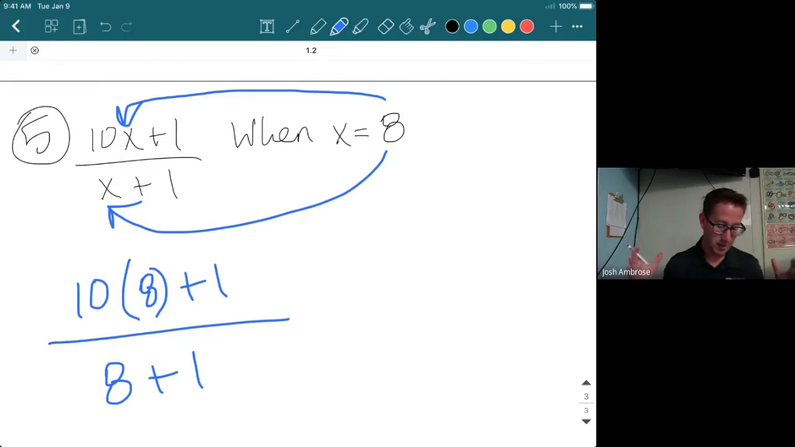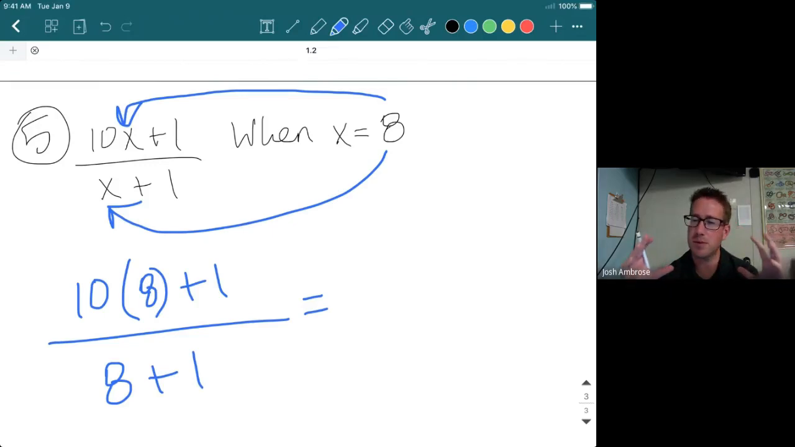So what do we do? Order of operations, division, multiplication, addition. Which one are we working at here first? Let's do 10 times 8 first. Okay, so I see the multiplication. By the way, let's step back for 1 second.